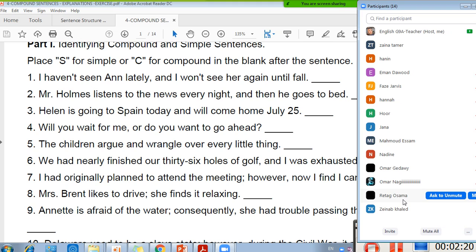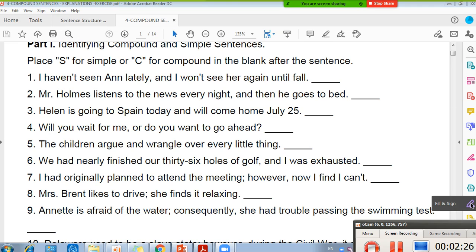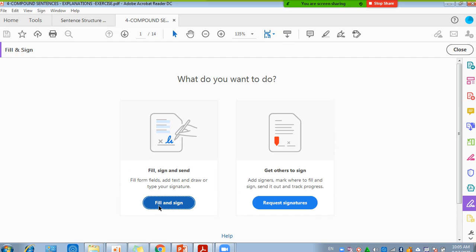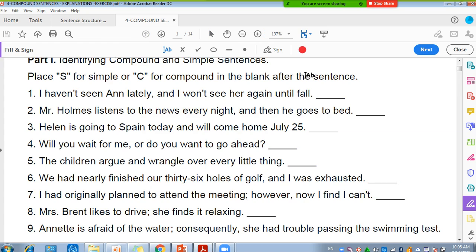I haven't seen Anne lately, and I won't see her again until fall. This is a compound sentence. Yeah, the first one is a compound sentence. Why? Because it contains two independent clauses joined by a conjunction, the fanboys. Excellent.